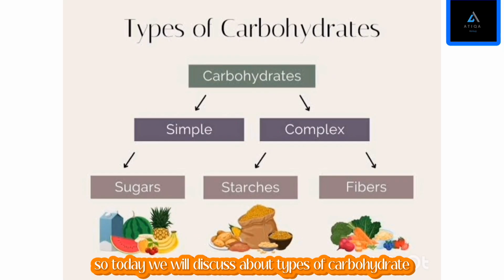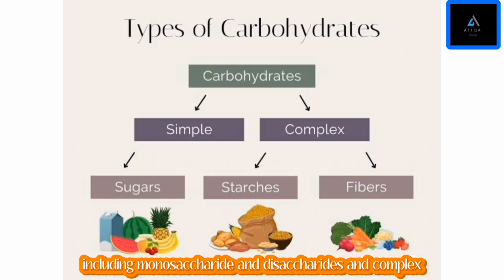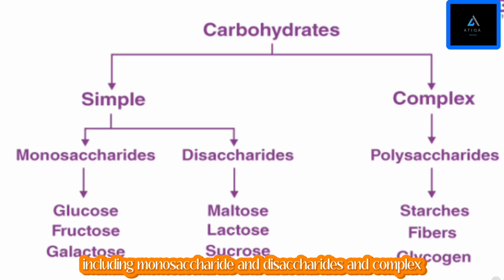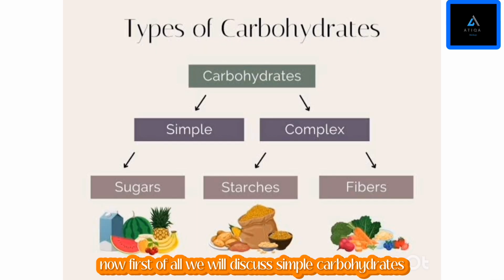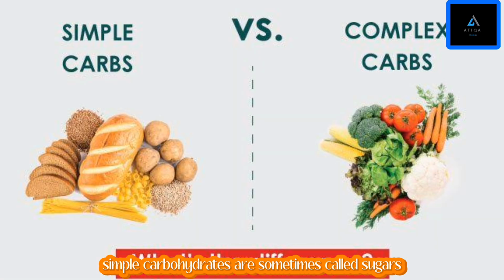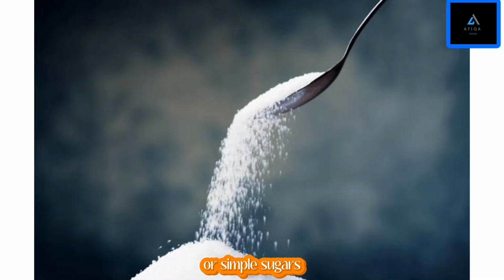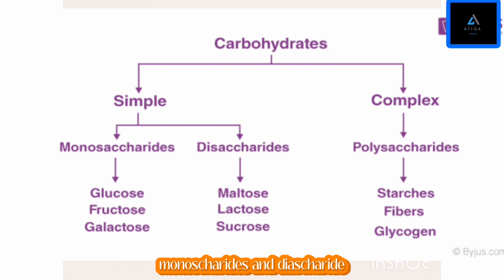So today we will discuss types of carbohydrate. Carbohydrates can be divided into two main types: simple, including monosaccharides and disaccharides, and complex. Now first of all we will discuss simple carbohydrates. What is simple carbohydrate? Simple carbohydrates are sometimes called sugars or simple sugars. There are two types of simple carbohydrate: monosaccharides and disaccharides.